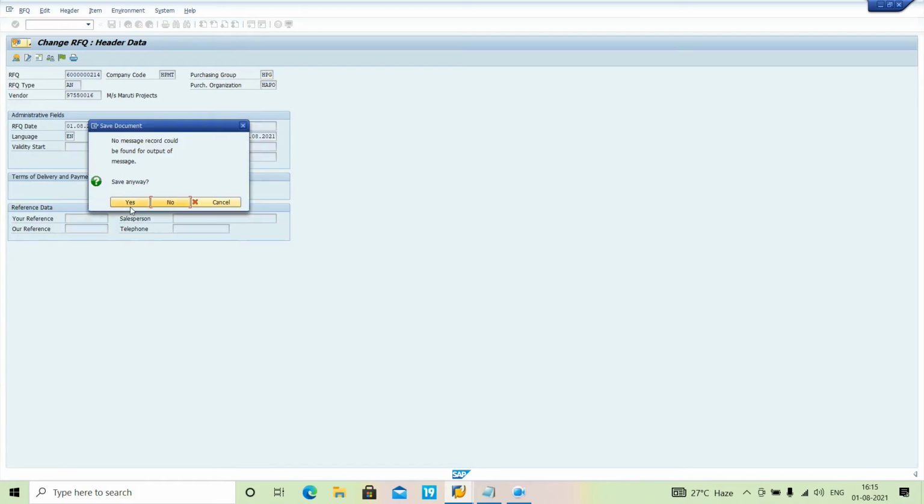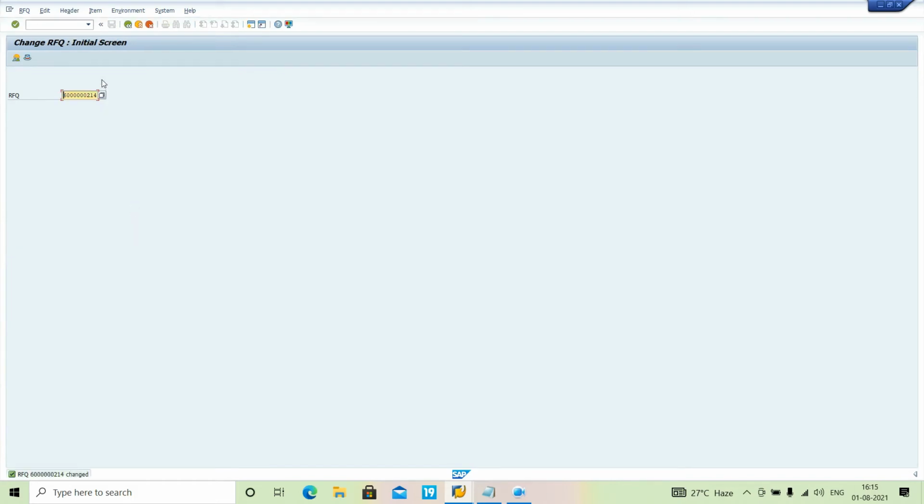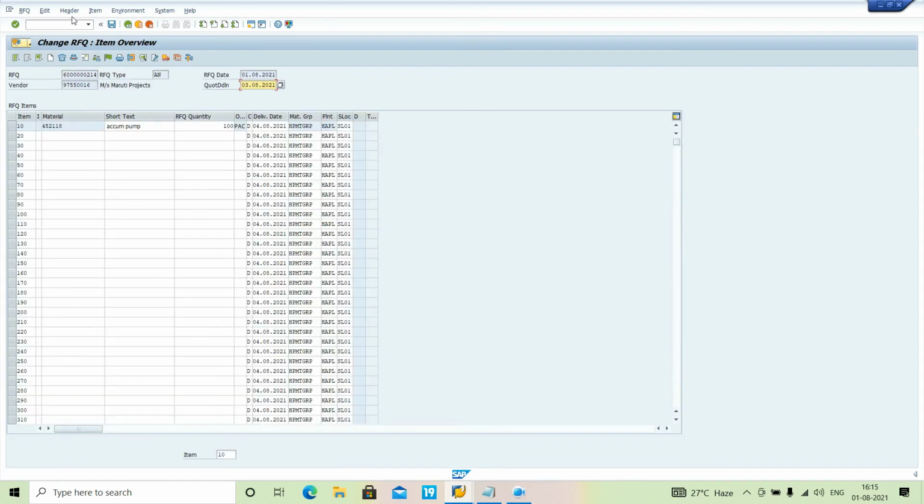See, we can perform this transaction by release strategy also. We can see here the release strategy, but I am not using the release strategy now. If you want the RFQ on the release strategy, you just comment in the comment box. Definitely I will upload the video on the basis of release strategy also. So don't worry about that.